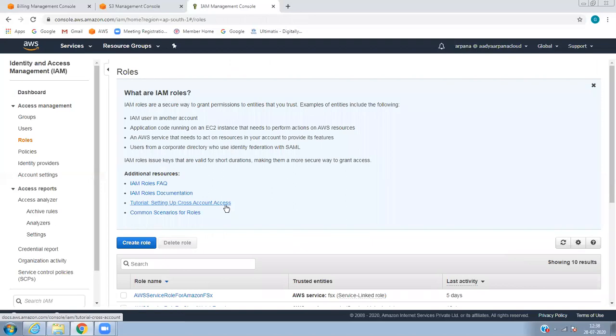When you go to the role, a role is nothing but temporary access without credentials.